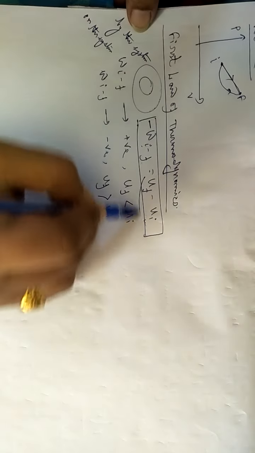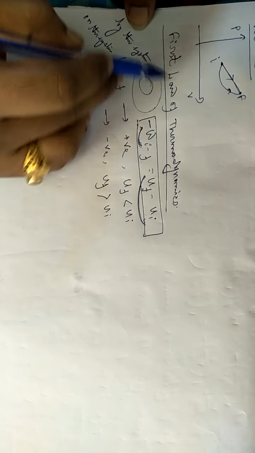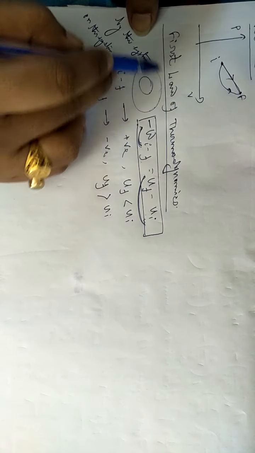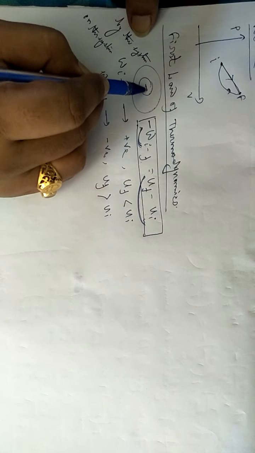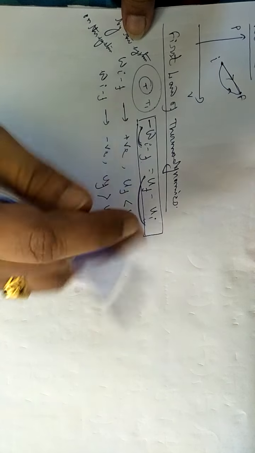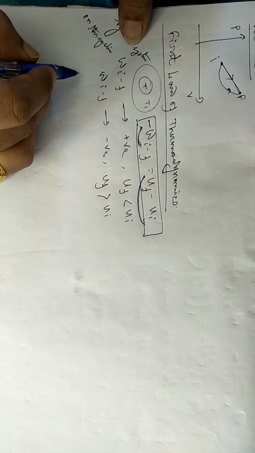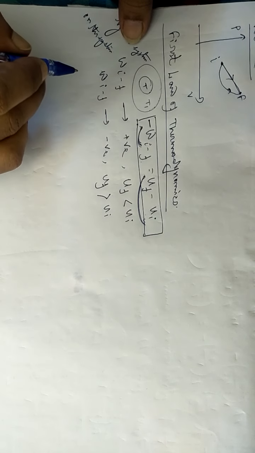This part is adiabatic work and this part is non-adiabatic work. So if the system is not insulated and the temperature of the system is different than the surrounding, then the difference between this adiabatic work and non-adiabatic work will be termed as the temperature.